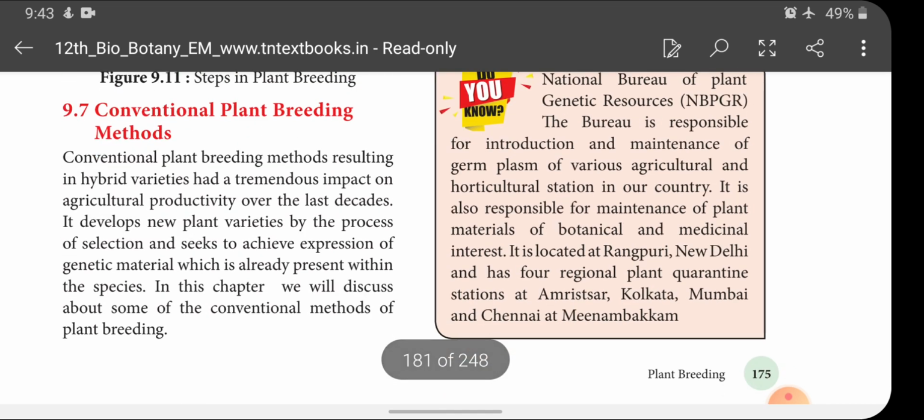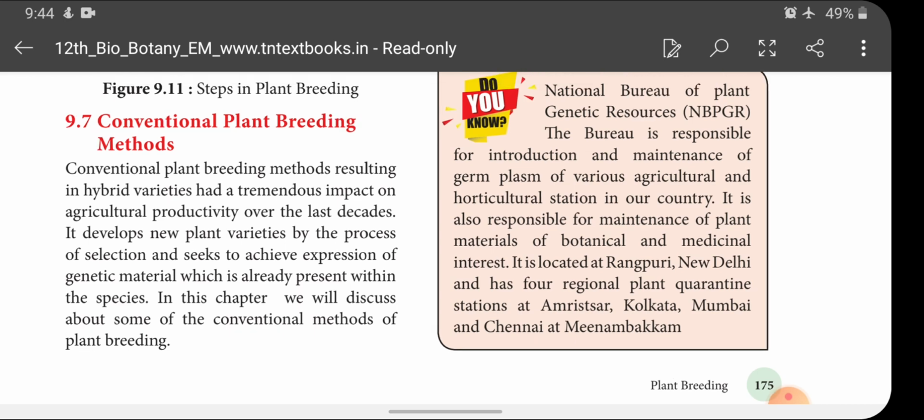Conventional plant breeding methods. Conventional plant breeding methods resulting in hybrid varieties had a tremendous impact on agricultural productivity over the last decades. It developed new plant varieties by the process of selection and seeks to achieve expression of genetic material which is already present within the species. In this chapter, we will discuss some of the conventional methods of plant breeding. So, this is called what? Conventional method.